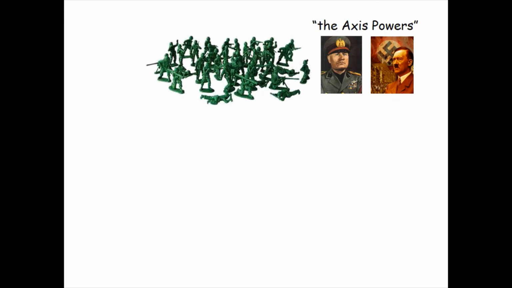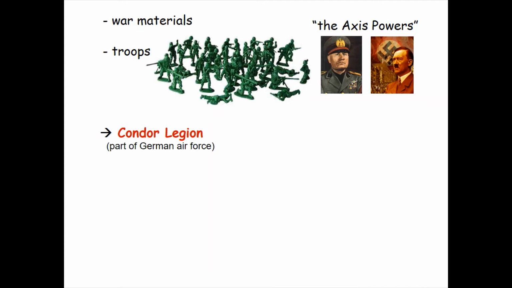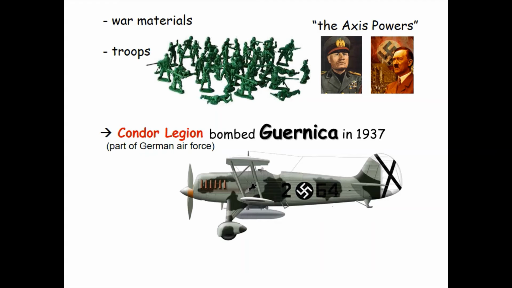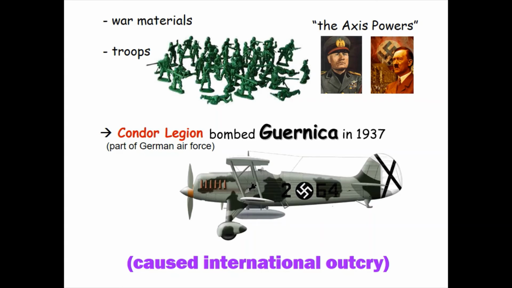The Axis powers poured war materials and troops into Spain to help Franco and the Nationalists. Germany, for example, used the Condor Legion of the German Air Force to bomb Guernica in 1937. The bombing of Guernica, a small town in Spain, caused an international outcry as many innocent civilians were killed. It is said that Hitler used Guernica to test the effect of airstrikes on civilians.